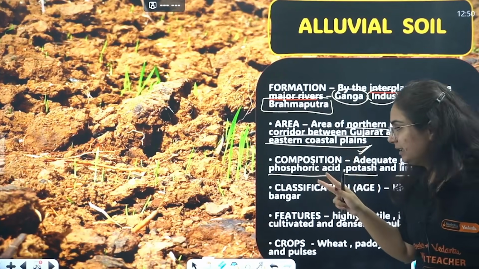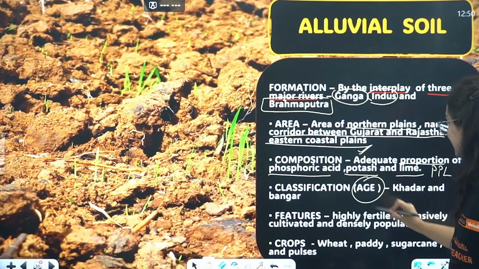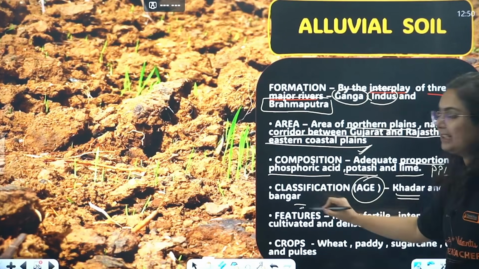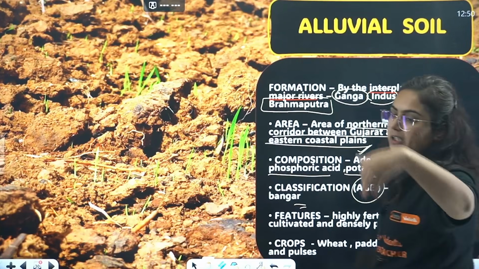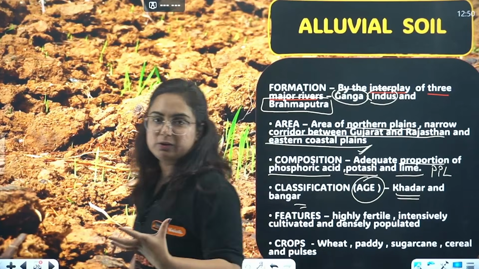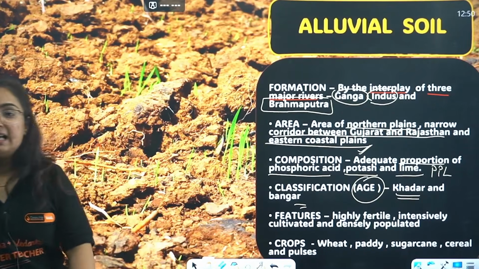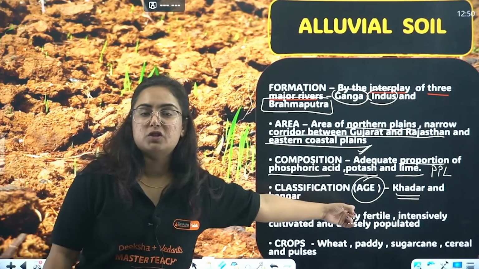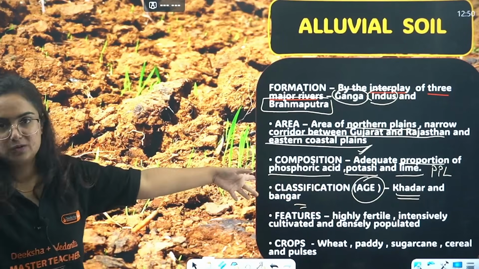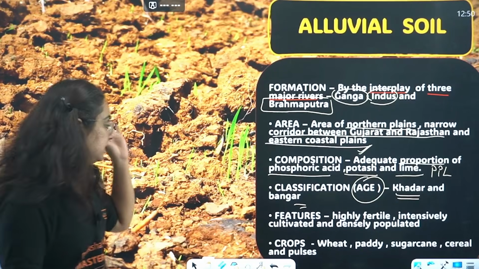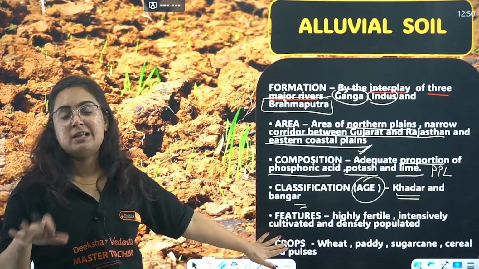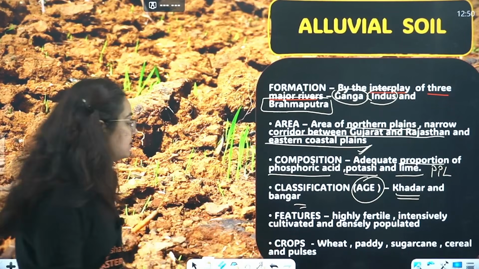ठीक है, done. Now, it can be classified on the basis of age as Khadar and Bhangar. Bhangar is the old alluvial, Khadar the new alluvial. Whenever new sediments come again and again and get deposited, it leads to the formation of Khadar, the new alluvial soil. ठीक है, fine. The last point that I asked you to write is the features.